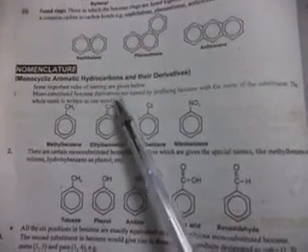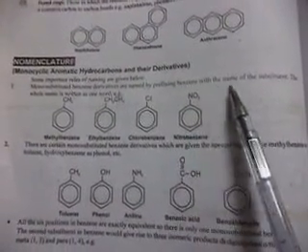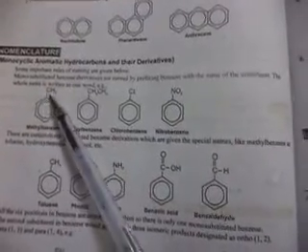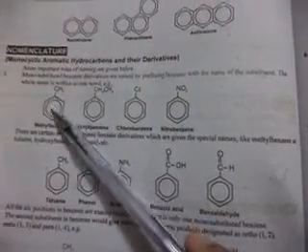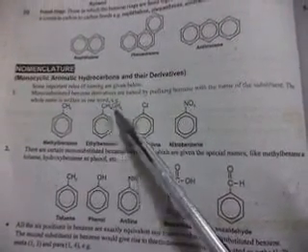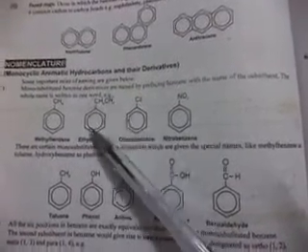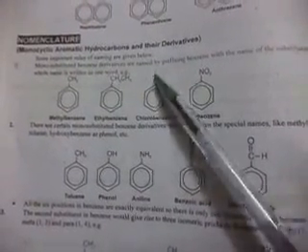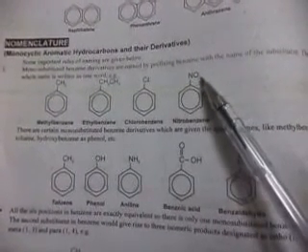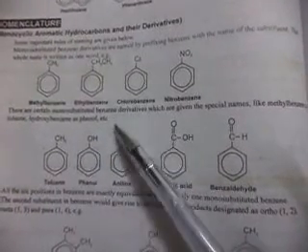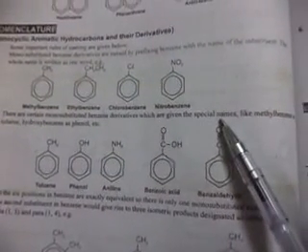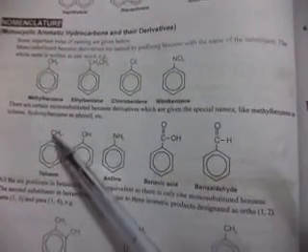Monosubstituted benzene derivatives are named by prefixing benzene with the name of the substituent. For example, in this molecule we can see a methyl group attached to benzene. So we will name it methyl benzene. Here we have an ethyl group attached to benzene. This is ethyl benzene. Here we have chlorine attached to benzene. So this is chlorobenzene. Then we have a nitro group attached to benzene. Therefore it is nitrobenzene.